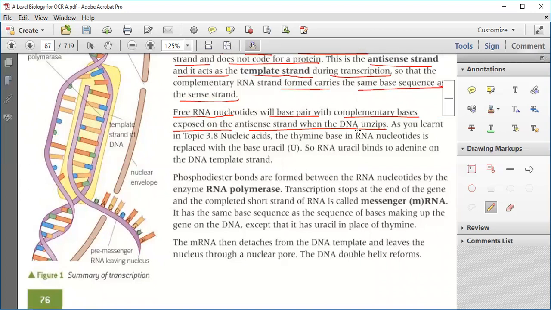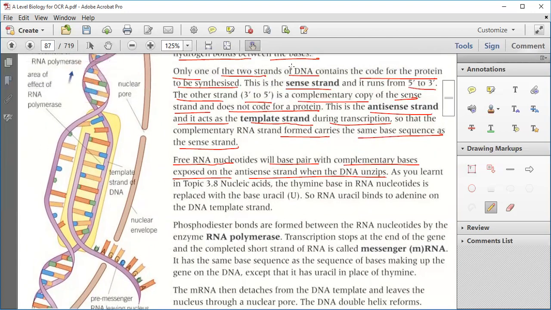Where did the free RNA nucleotides come from? The antisense strand acts as a template strand during transcription so that the complementary RNA strand is formed.